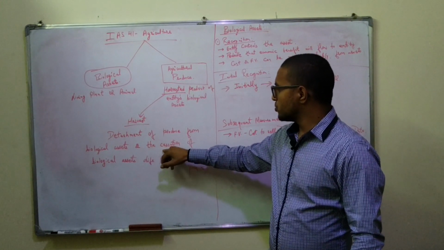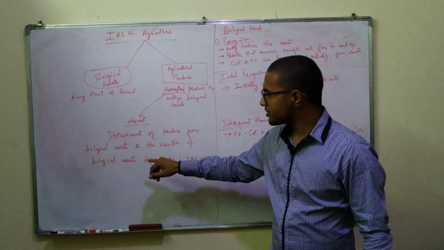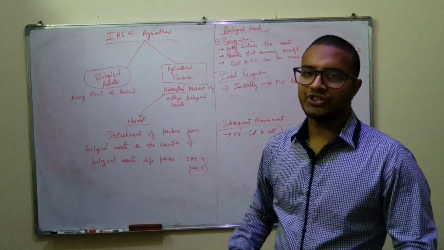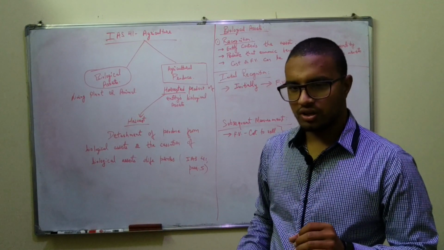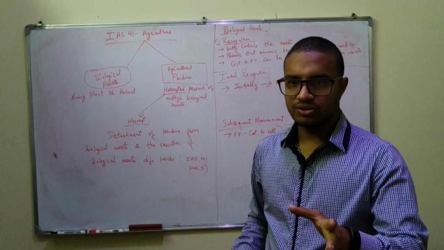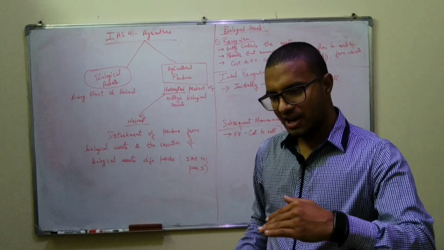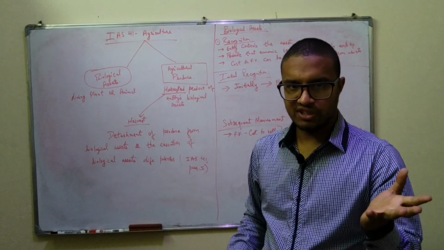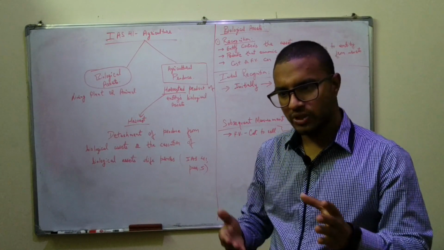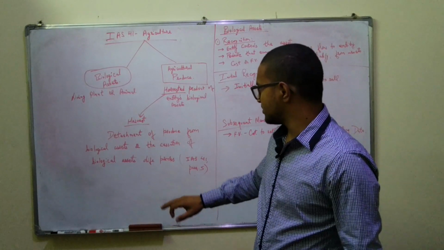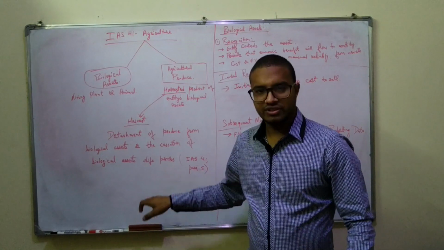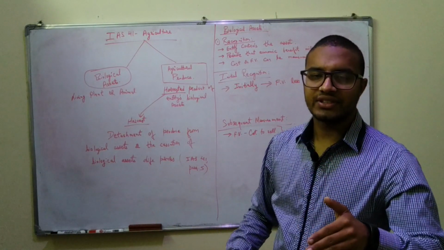Or you could say it is the cessation of the biological asset's life processes. Suppose for a rice plant, when the plant grows to its fullest, we cut the whole thing. That's the cessation of its life process, so that's also a harvest.